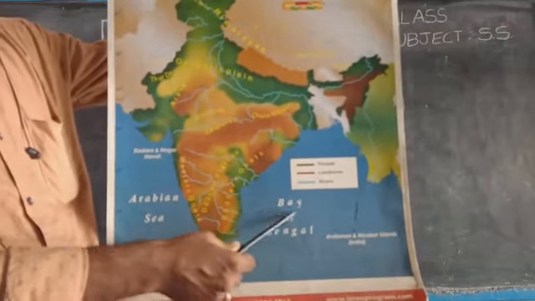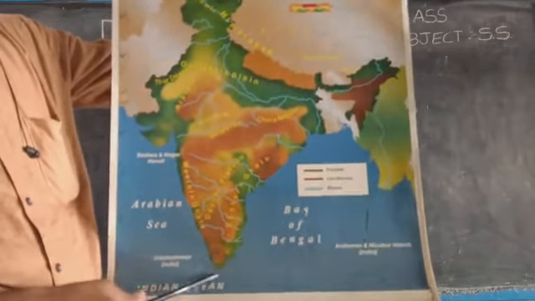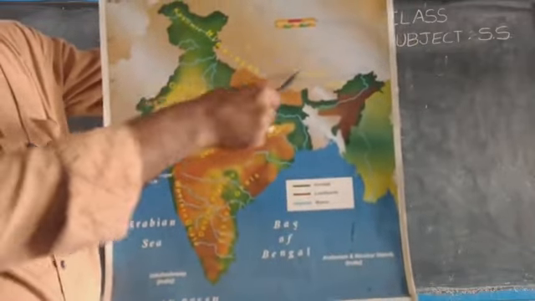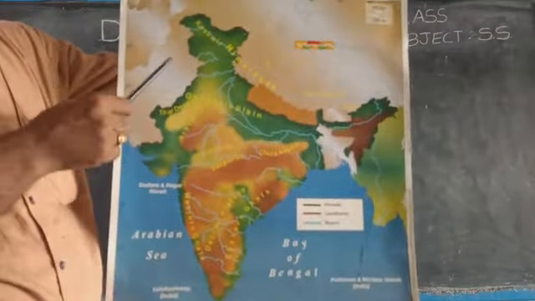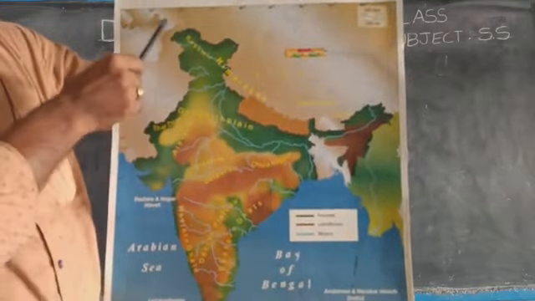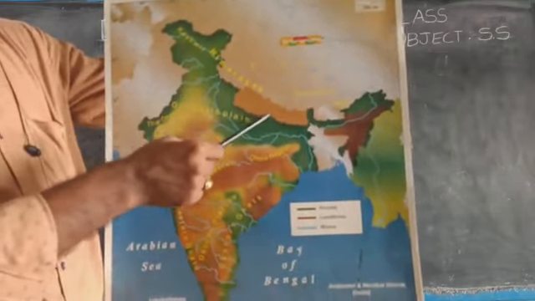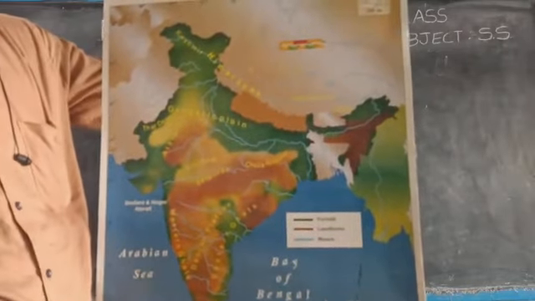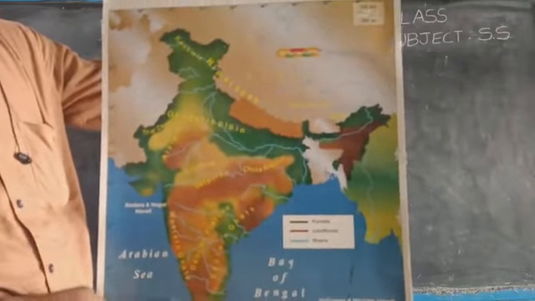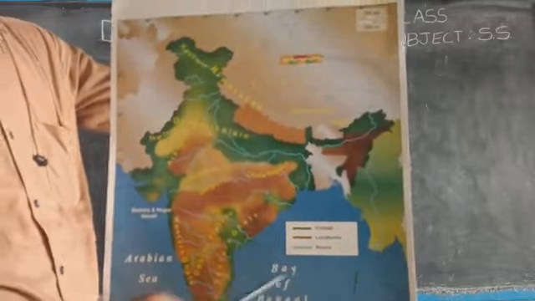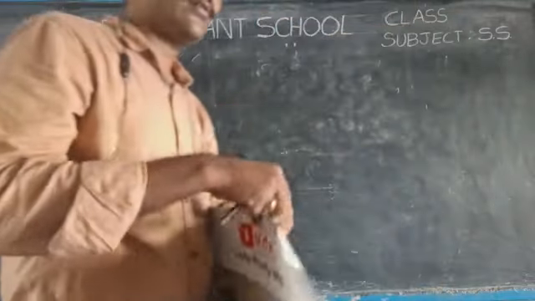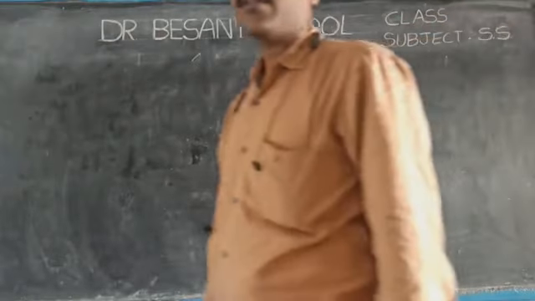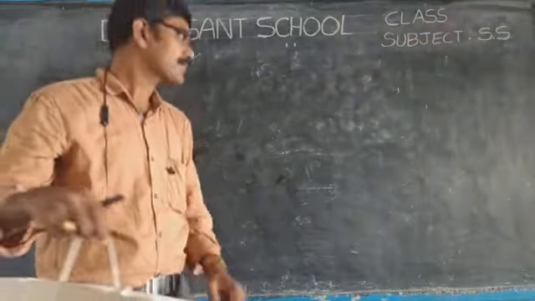We have Bay of Bengal, Arabian Sea, Indian Ocean, and among countries, India is surrounded by Pakistan, Afghanistan, China, Nepal, Bhutan, Bangladesh, and Myanmar. We have two groups of islands: Lakshadweep Islands, and here we have Andaman and Nicobar Islands. So this is basically about the physical features of India.